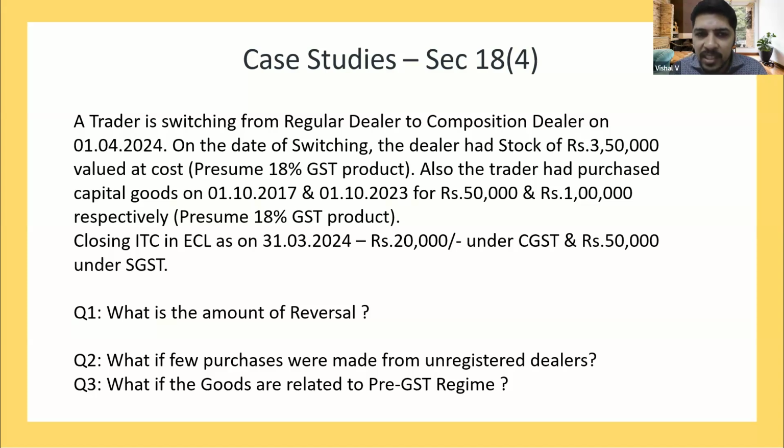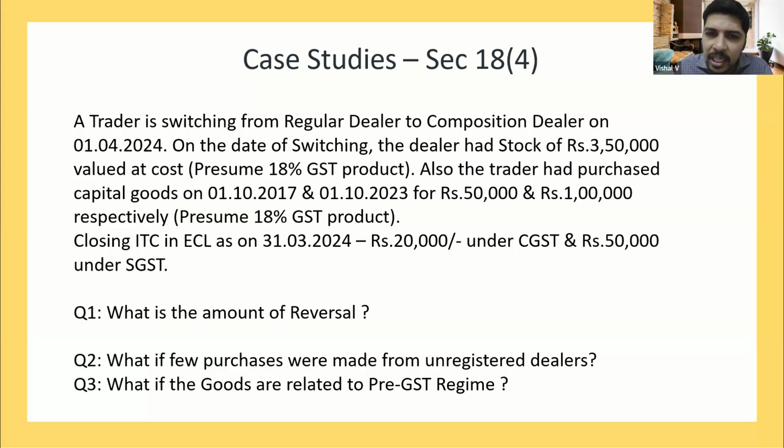Let us suppose in a particular manufacturing process, raw material is 60, consumables 10, labor 30, total put together 100. The finished goods costing, valued in your books of account, is 100 rupees. On this 100 rupees, the input availed is only on the 70 rupees. So only on the 70 rupees will the ITC reversal come. It will not come on the full 100 rupees.